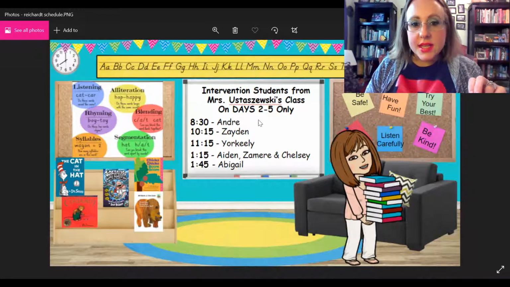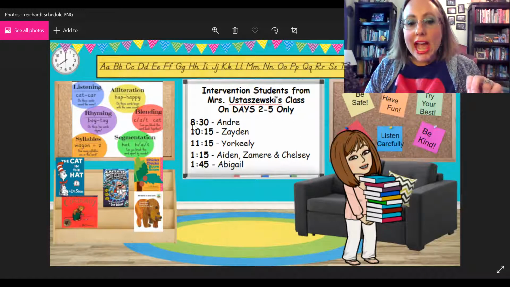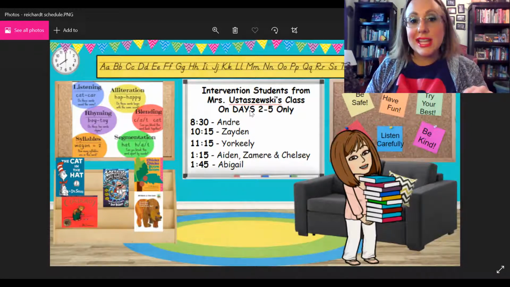And this is the schedule, okay? So es el horario. So at 8:30, en las 8:30, Andre will join Mrs. Reichardt's class, okay? At 10:15, Zayden will join Mrs. Reichardt's class. At 11:15, en las 11:15, Yorkili will join Mrs. Reichardt's class.